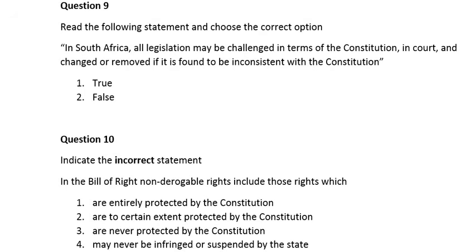Question 9. Read the following statement and choose the correct option. In South Africa, all legislation may be challenged in terms of the Constitution in the court and changed or removed if it is found to be inconsistent with the Constitution. Option 1, true. 2, false. So guys, here the correct answer is number 1, which is true.